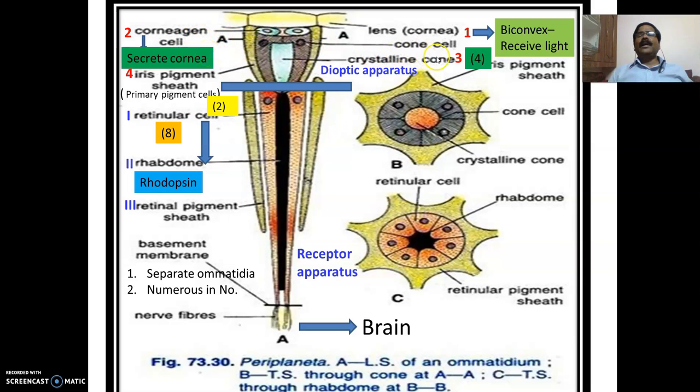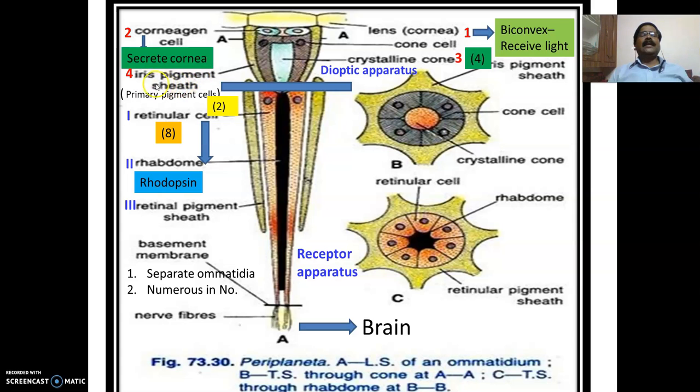And the third part is the crystalline cones. These crystalline cones are 4 in number and are located just below the corneal cells and the cornea. Next, the fourth structure is the pigment cells.